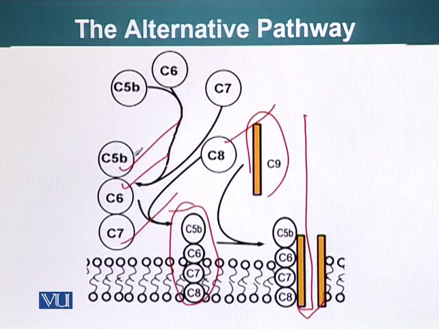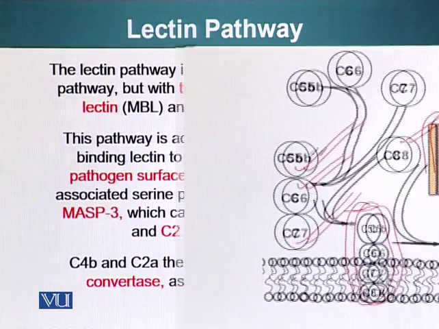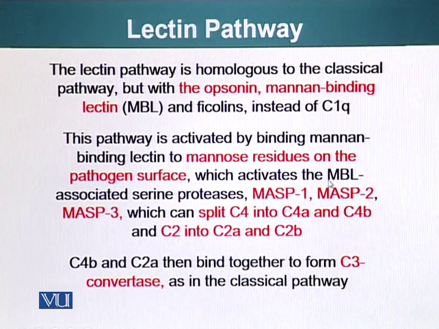Now let's talk about another pathway, the lectin pathway. The lectin pathway is homologous to the classical pathway, but with the opsonin mannan-binding lectin and ficolins instead of C1q. So C1q is part of the classical pathway, but not the lectin pathway or the alternative pathway. So let's see how this pathway works.